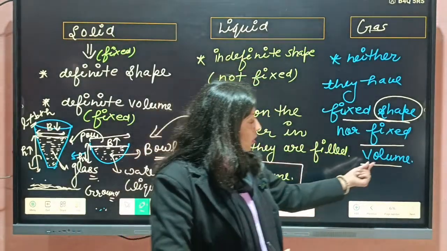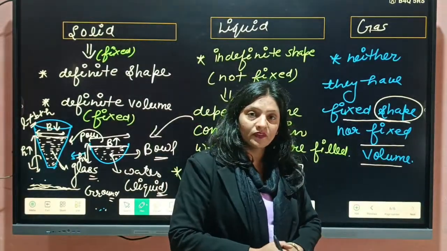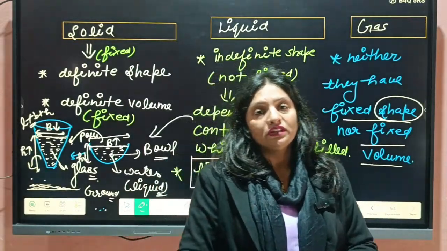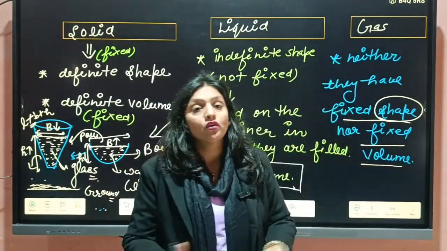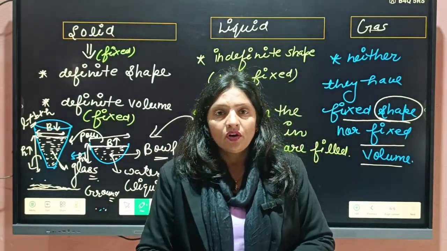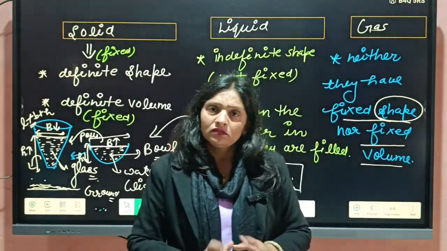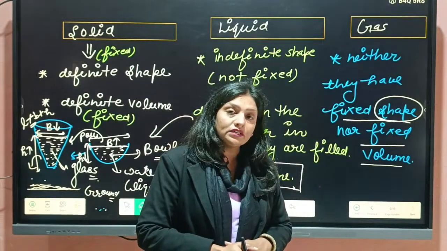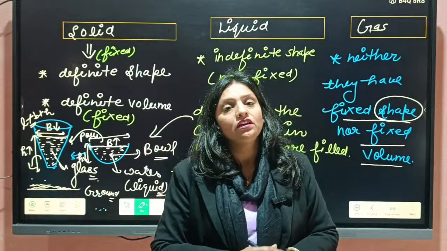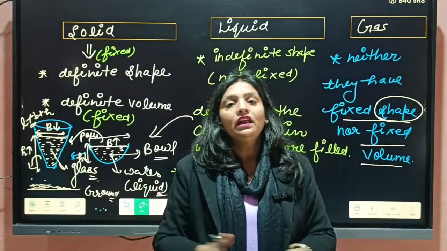And it also does not have fixed volume. Students, you know very well, if we use one cylinder at our home for cooking purposes, we can cook food for at least 1 month. But students, if we keep the regulator open for 5 or 10 minutes in our house, then what will happen?